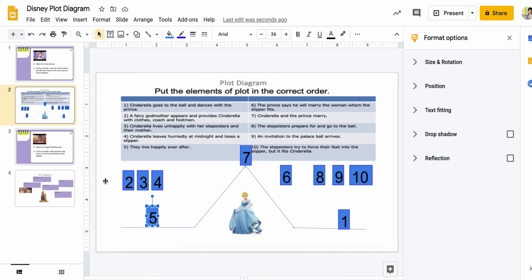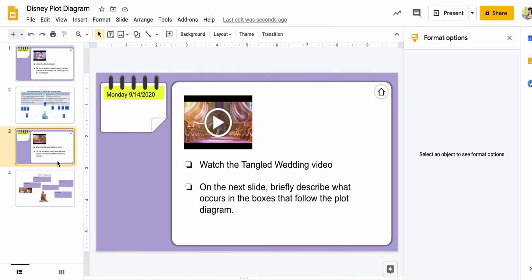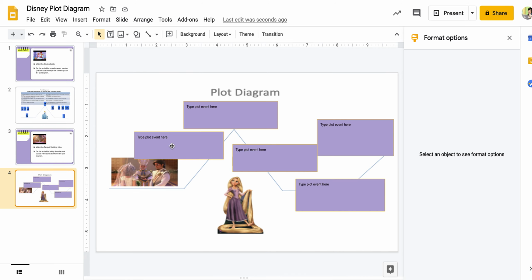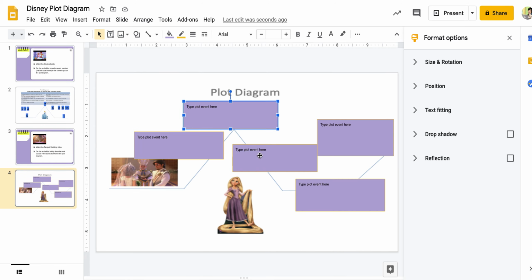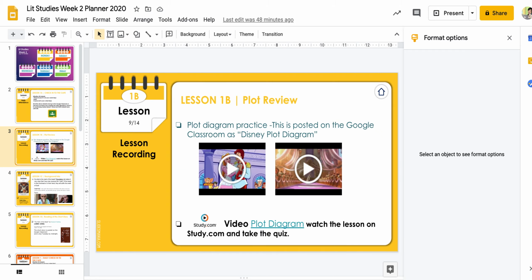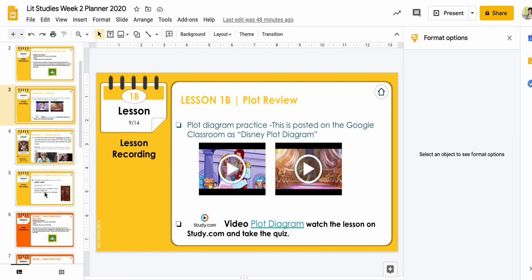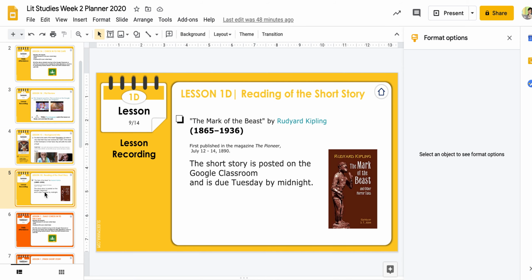And then you do the same thing. You go over here and type in the different events that happen in the story, where they go on the plot diagram. And then you're going to start reading The Mark of the Beast. Okay? So I would say the first page at least of The Mark of the Beast get through today, and then we'll finish that tomorrow.